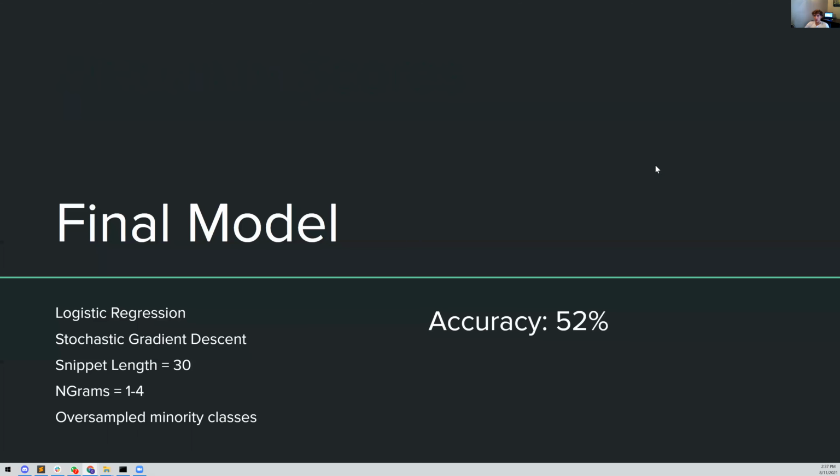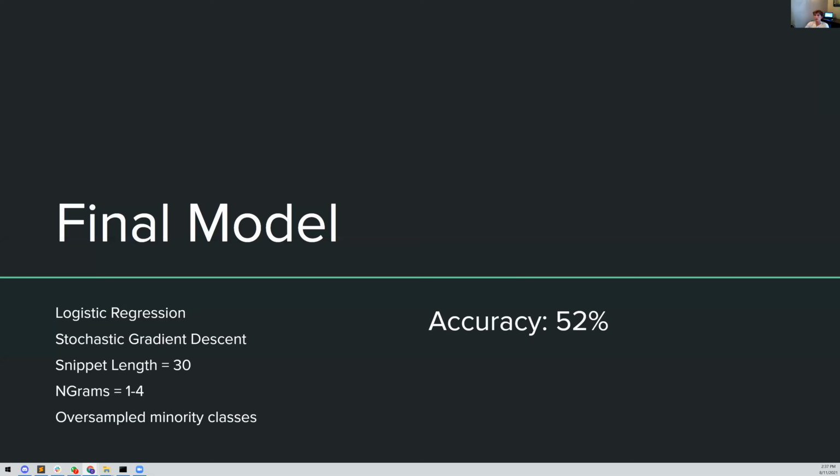So now going into the final model that was used, as stated, I used logistic regression with stochastic gradient descent. The snippet length for the lyrics was 30. And then I used n-grams that ranged up to the size 4, so we'd have n-grams with 2 words, 3 words, and 4 words. We also oversampled each of the minority classes because some people had longer lyrics, and when we explode these lyrics into chunks, they just had more data because of that. So we wanted to oversample minority classes to make sure it was an equal playing field.